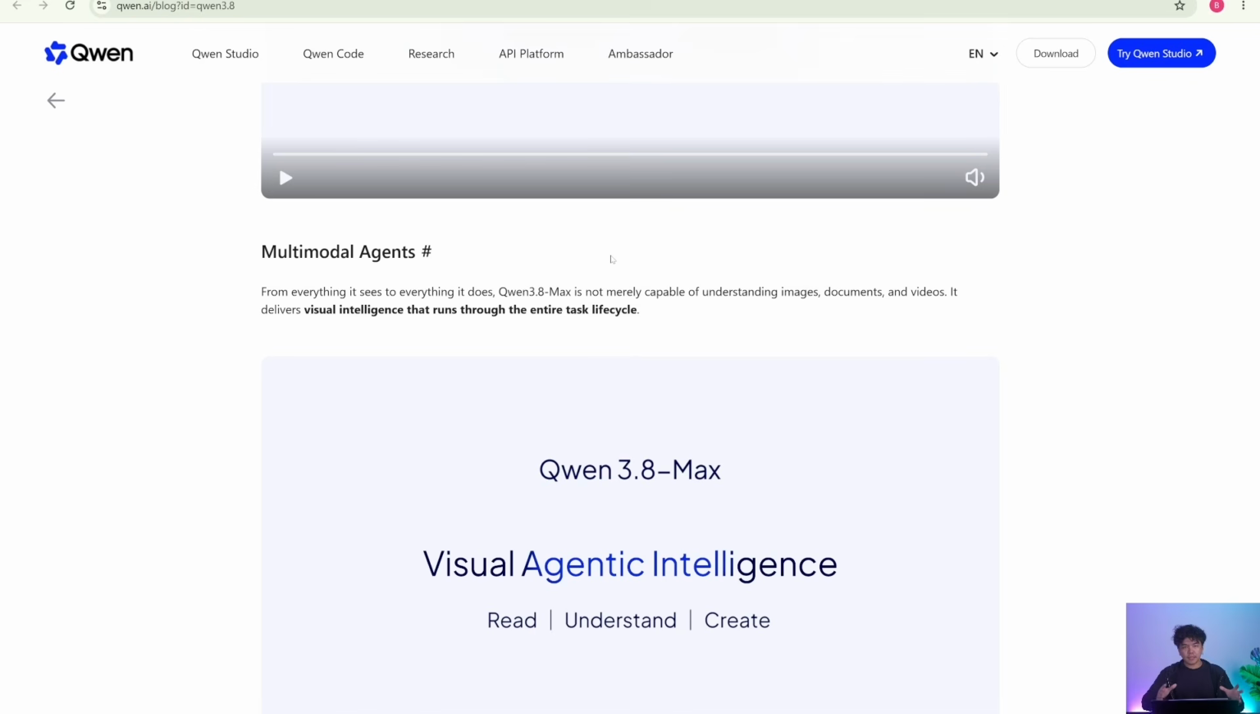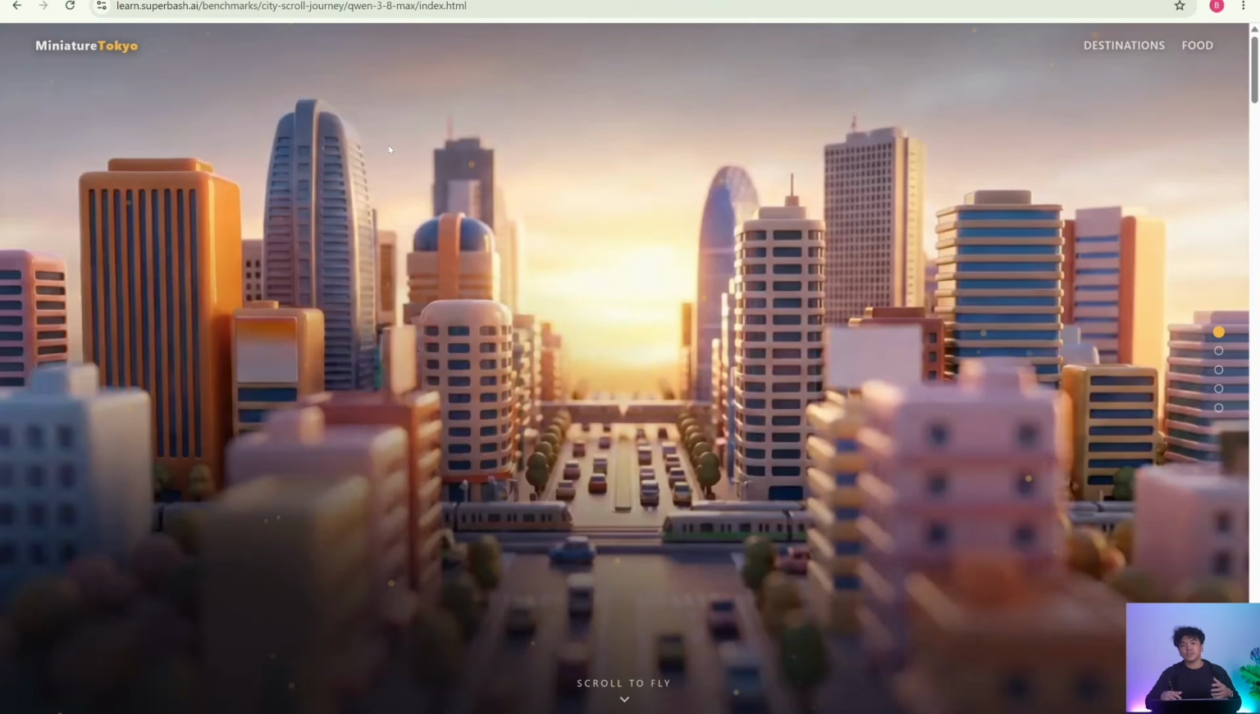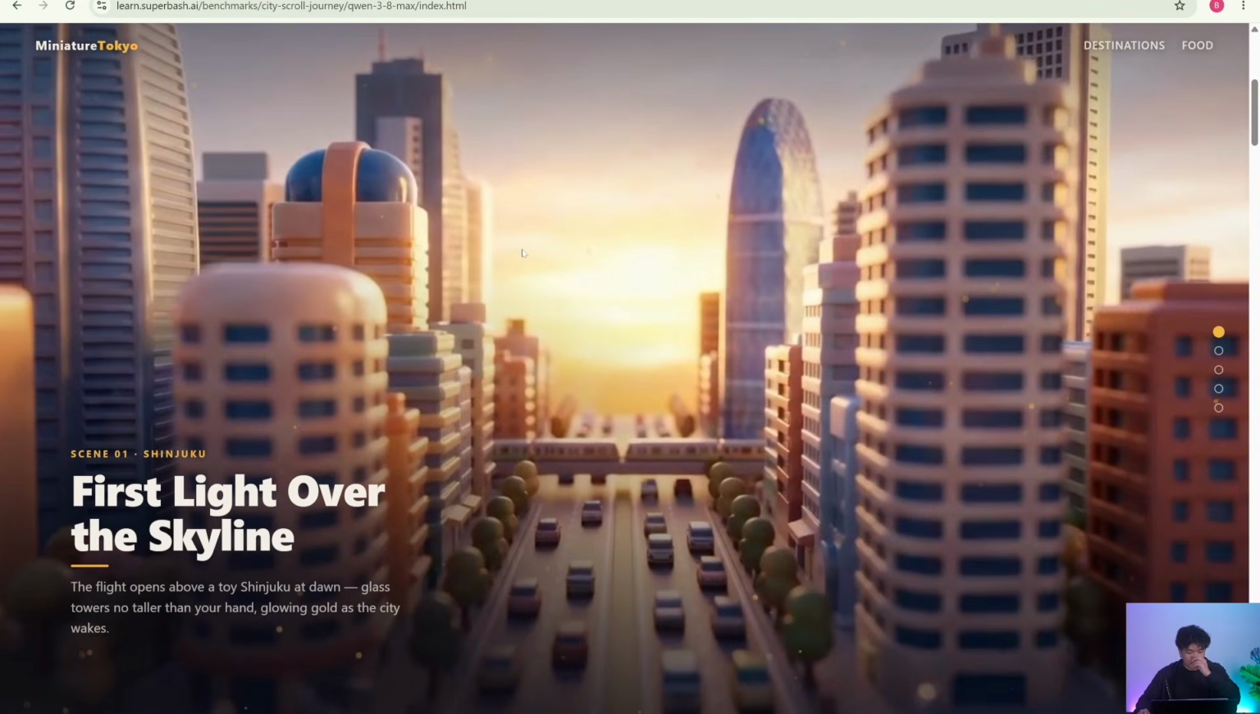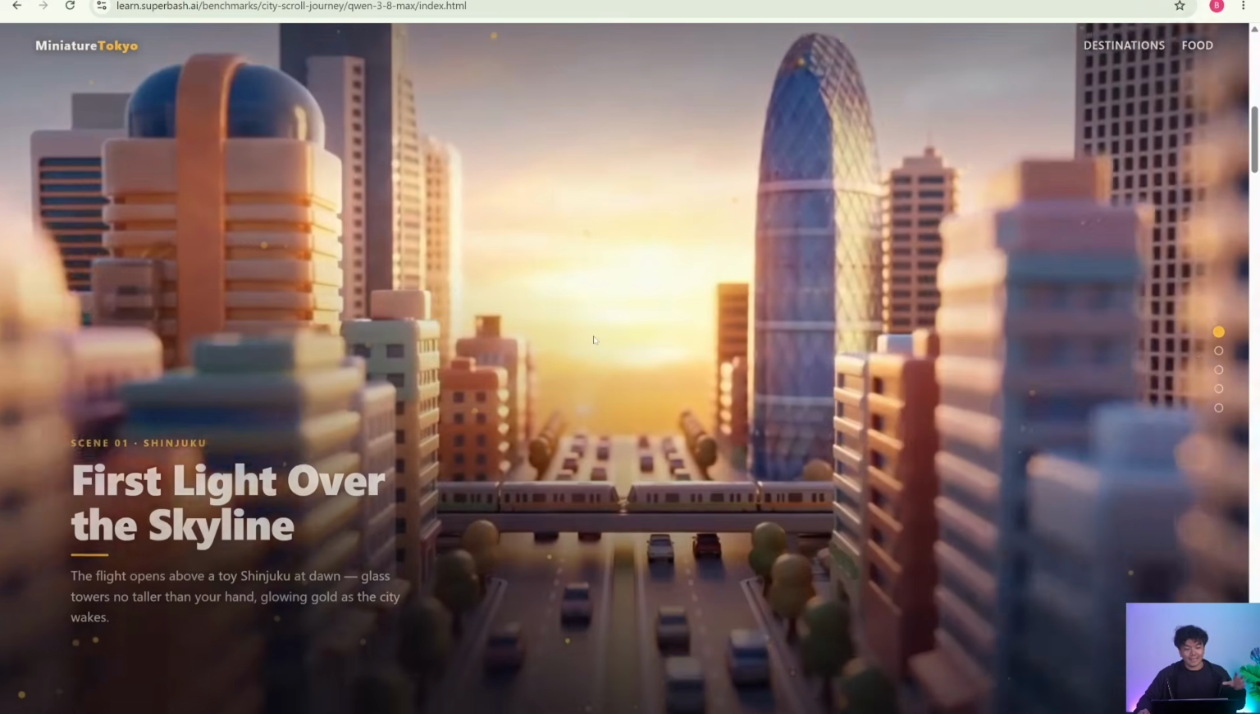Now, if this is your first time using Qwen, you have to understand that their strongest suit is their native multimodal input. It's not just capable of understanding images, documents, and videos, but it delivers visual intelligence that runs through the entire task life cycle, especially when it comes to front end. It tends to drift a lot less compared to the other models for these native multimodal tasks. It's very competitive as well against Kimi K3.